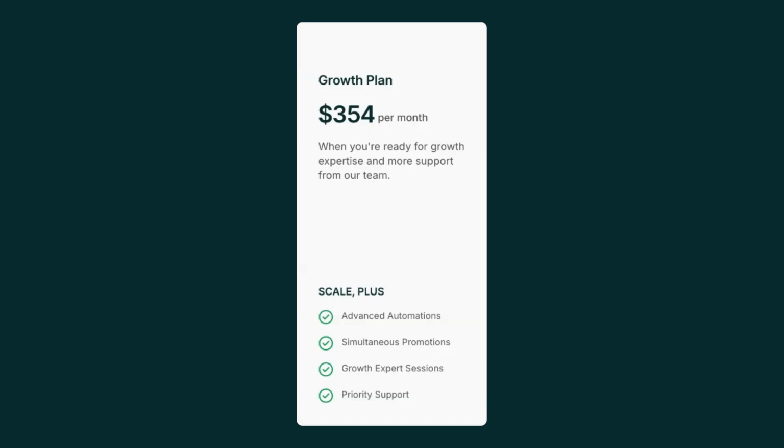I will add that if you upgrade to either the launch or the scale plan, you do get premium access to Mighty Host, which is our exclusive space specifically for hosts on this plan. So you can get to know other people that are growing and building and launching and scaling just like you.